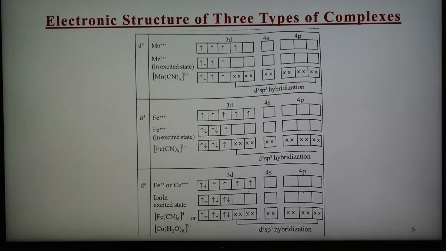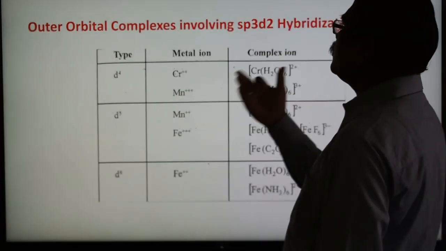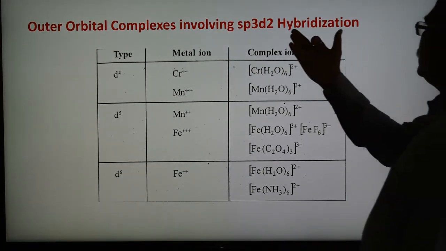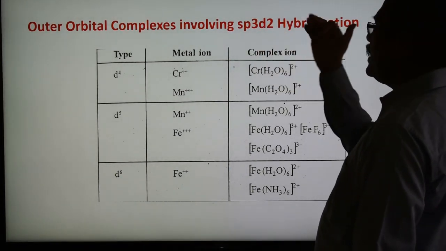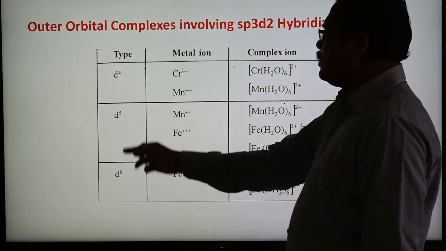These are the inner orbital, octahedral complexes with d2sp3 hybridization we have seen here with examples. And next is the outer orbital complex involving sp3d2 hybridization. We are using outer d orbitals, therefore it is known as an outer orbital complex. Again we are discussing d4, d5, d6.